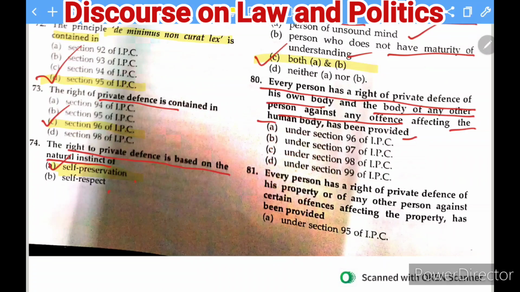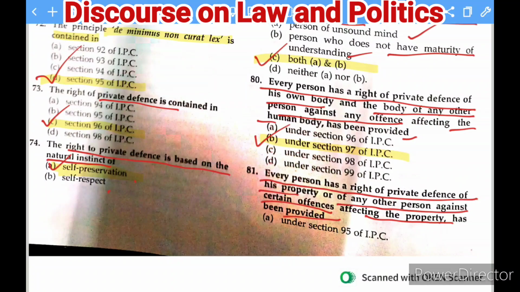And yes, it is section 97 of the IPC. Okay, so you can have a right to private defense about your body, and also the body of any other person. Next question is: every person has a right of private defense of his property or of any other person against certain offenses affecting the property has been provided.